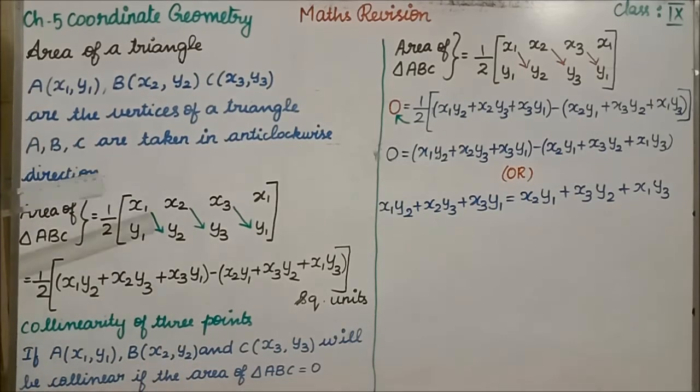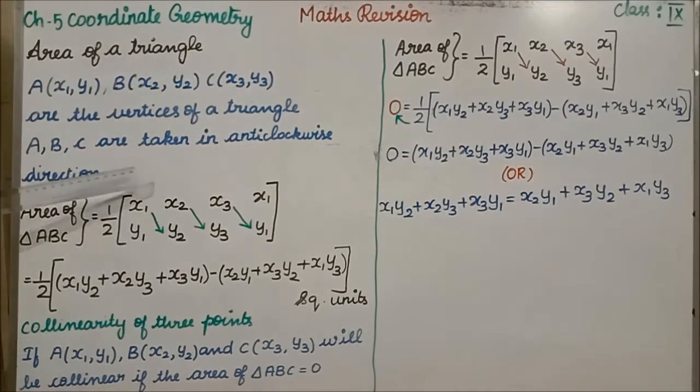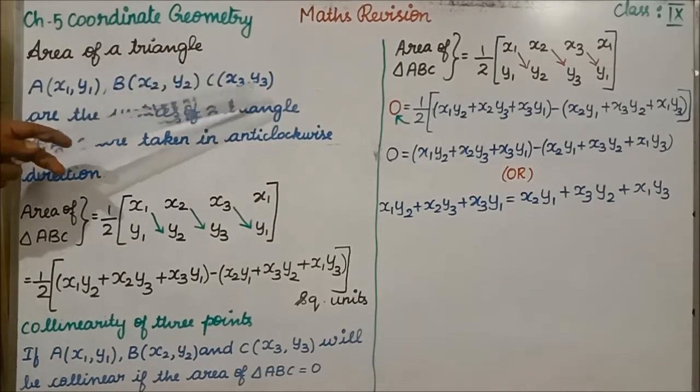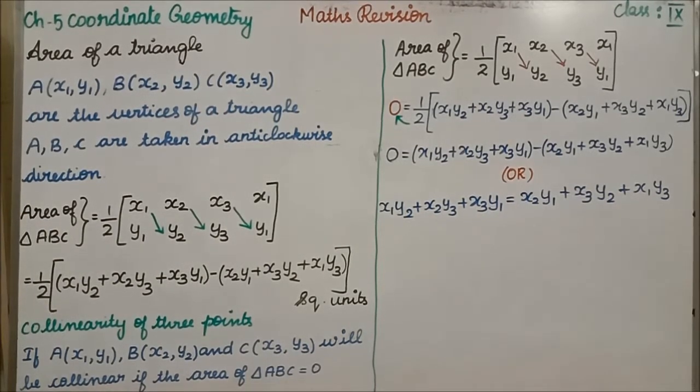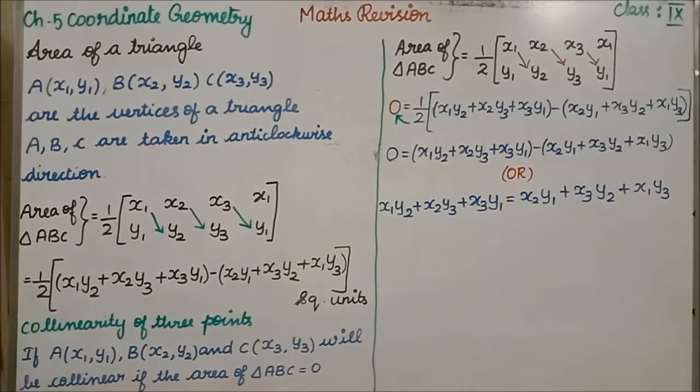Okay, now see how you have to write the given vertices as x1, y1. Suppose they are given 2, 3, 5, 6, 7, 8, then here 2, 3, 5, 6, 7, 8. Again, the first vertex that you write, the same vertex you have to write last. Okay, if you forget to write that vertex again, you will get only two terms. You will not get the third term. So at that time you have to think, oh, one term is missing.